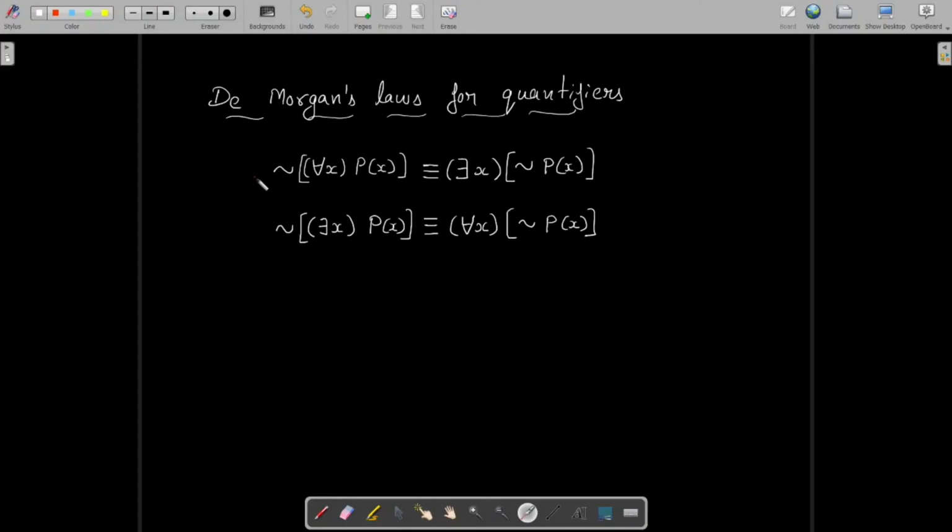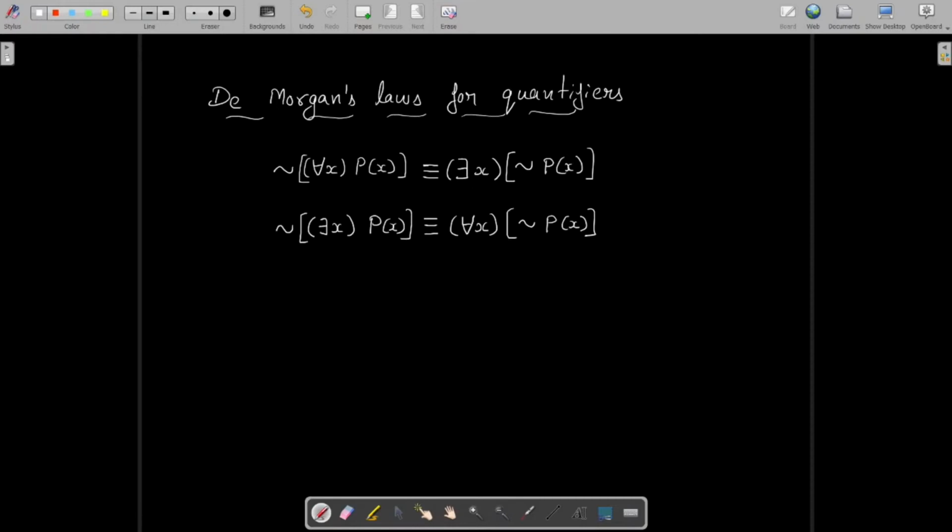Today we will study De Morgan's laws for negating quantifiers. Negation of for all x p of x is logically equivalent to there exists x negation p of x. Negation of there exists x p of x is logically equivalent to for all x negation p of x.